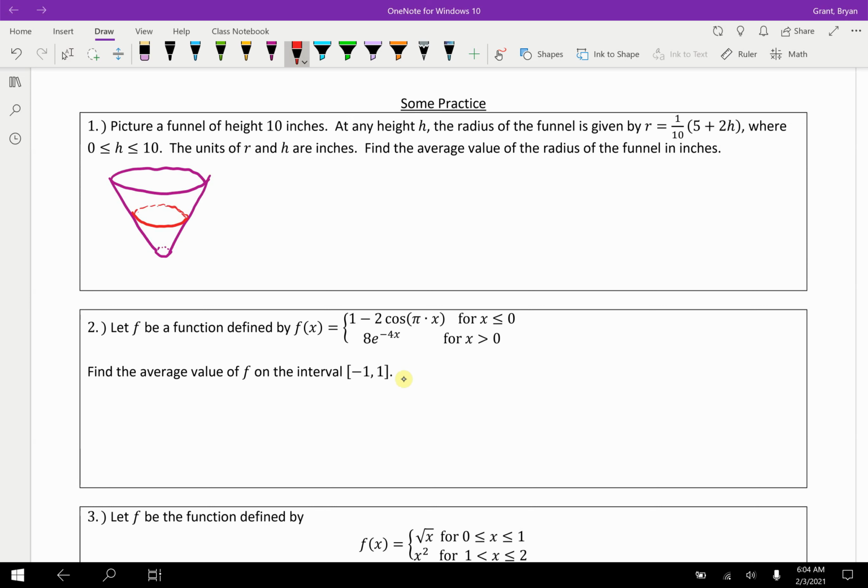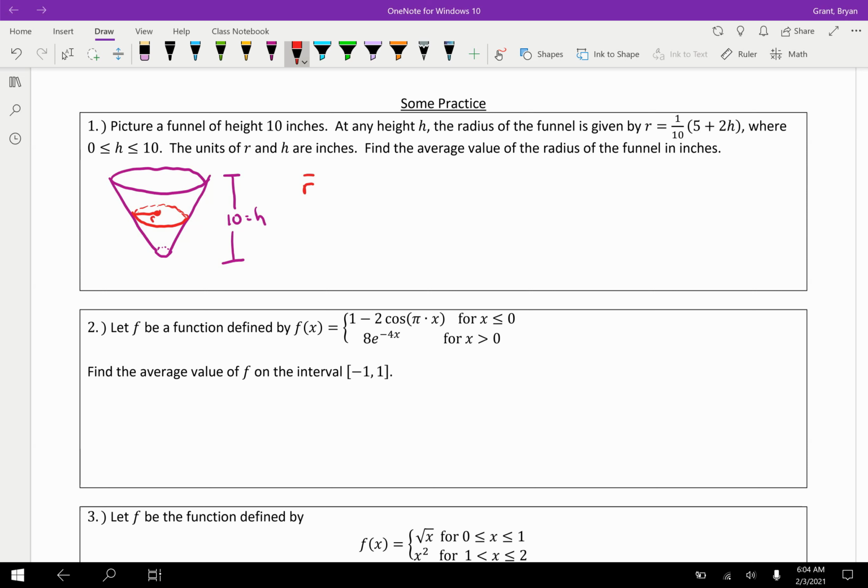And they're telling us at any height h, though this funnel in general is 10 inches tall, so we're going to show it out here so we don't get confused by what the 10 is. So this is a height of 10. They're giving us the radius, so they're saying at any height h, we have a formula for the radius of one of these little circles that makes up the funnel. And the radius is 1/10 (5 plus 2h), where you can use any h value from 0 to 10. Find the average value of the radius of the funnel in inches. Okay, let's see what we can do.